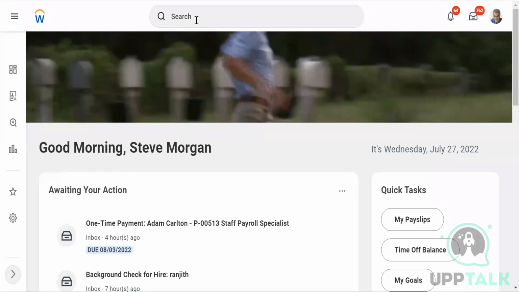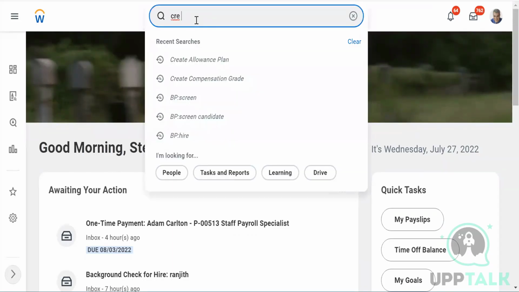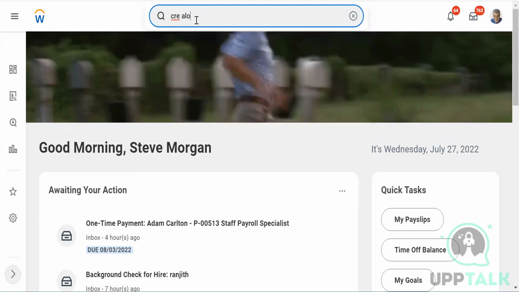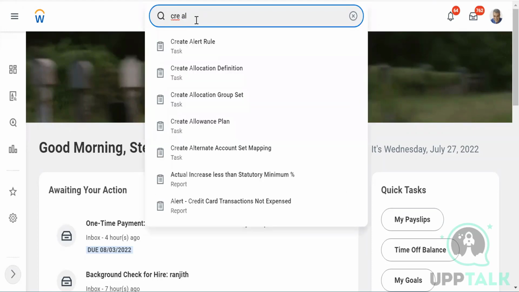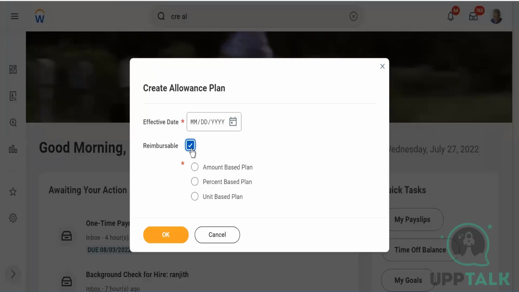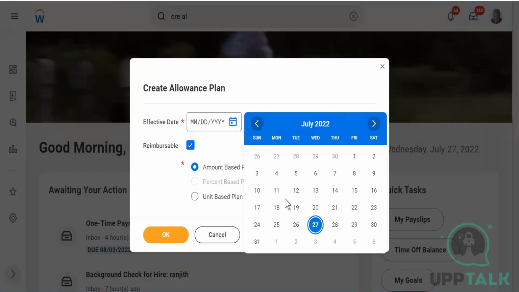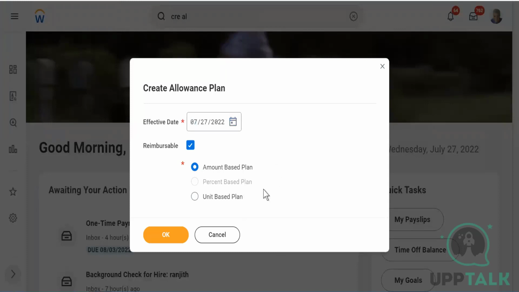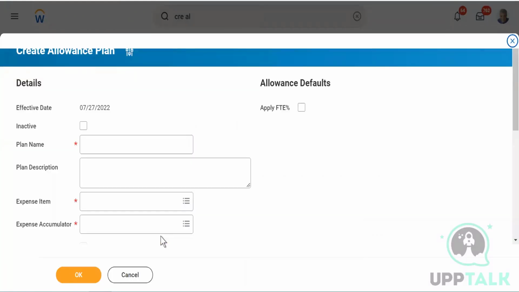Now let's go into the reimbursable part. Although we may not be able to create because we don't have the permissions, but we can at least see how exactly it looks like. So when you go into this section, which is amount-based plan, and it is reimbursable, guys. Now, when you say reimbursable, which means you have to produce the bill. That is more important.